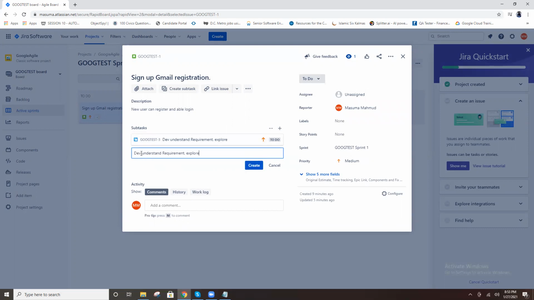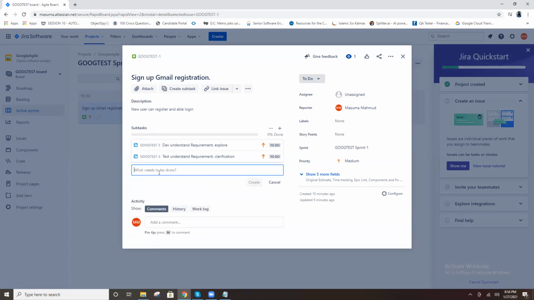And the test team is also there, right? There also you can write test cases. First of all, understanding, come up with the questions, clarifications. Directly writing test cases is not possible. First, understanding and clarification. This is one task.